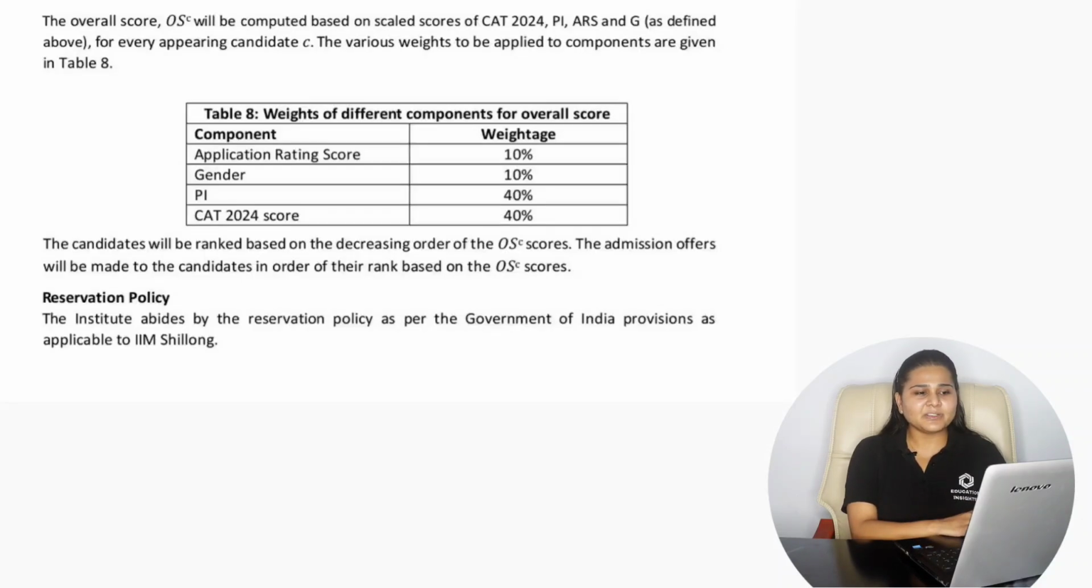In that, 10% weightage is given for the application rating score, 10% weightage is given for gender diversity, 40% weightage is given for the personal interview, and 40% weightage is given for the CAT 2024 score.